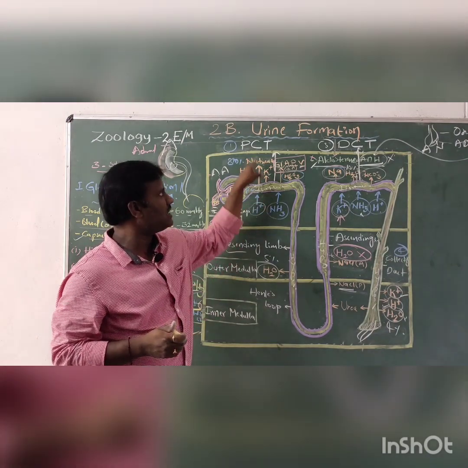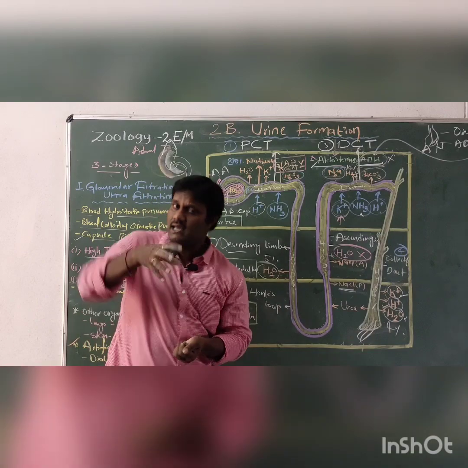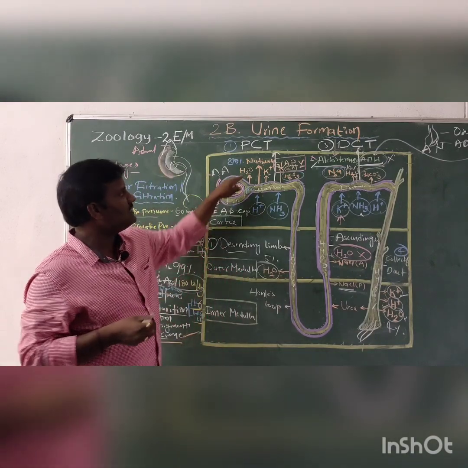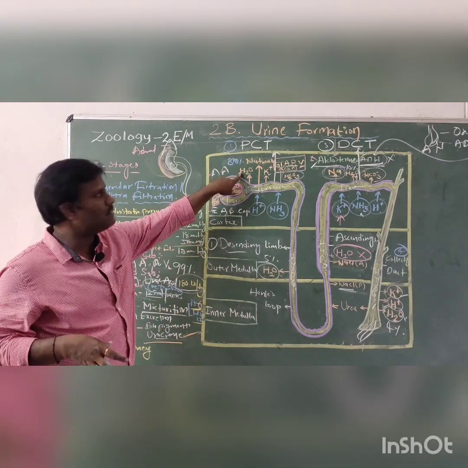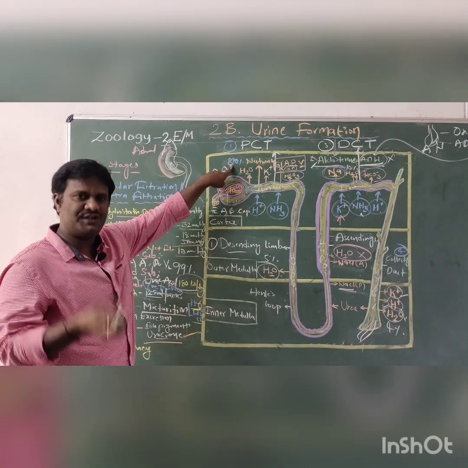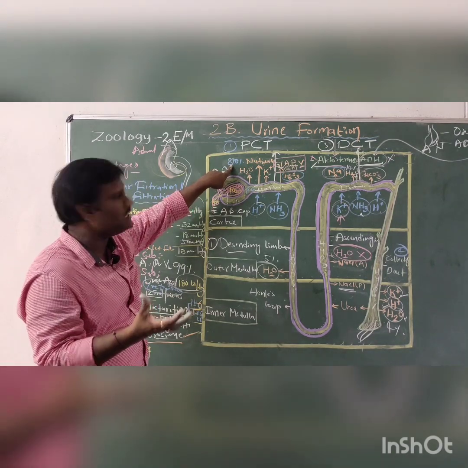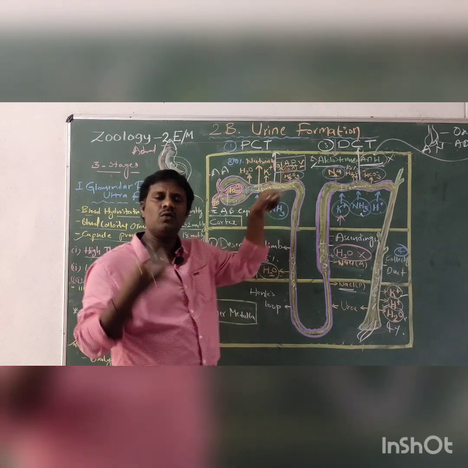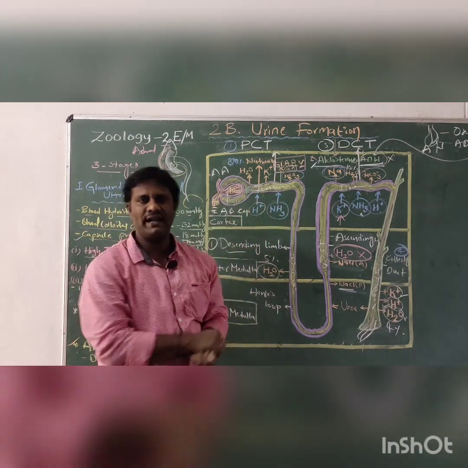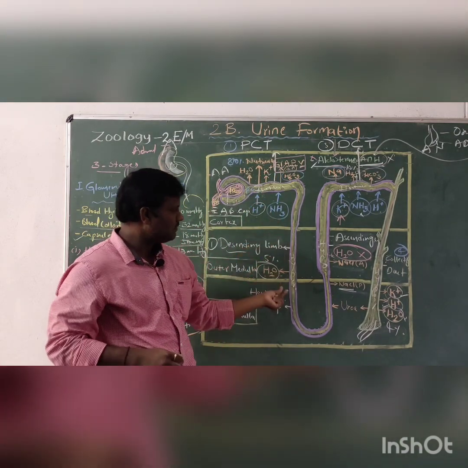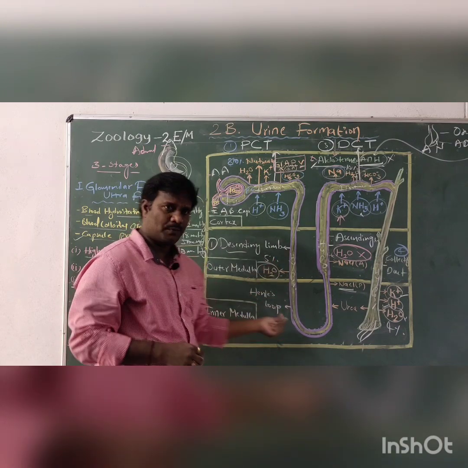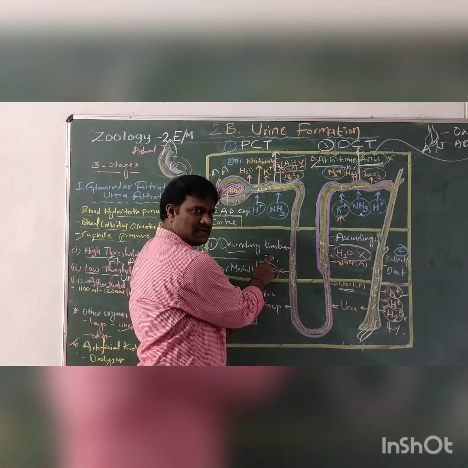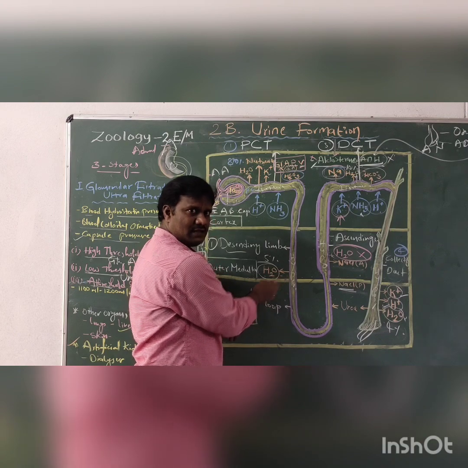The next one is the proximal convoluted tubule, where reabsorption is done. Water is reabsorbed up to 80%, along with some nutrients, electrolytes, and important substances like glucose, amino acids, proteins and vitamins. Next, in Henle's loop, the descending limb is present, where 5% of the water is reabsorbed.